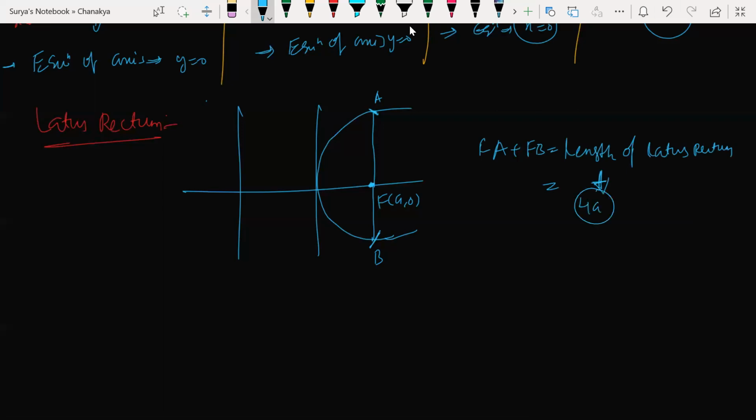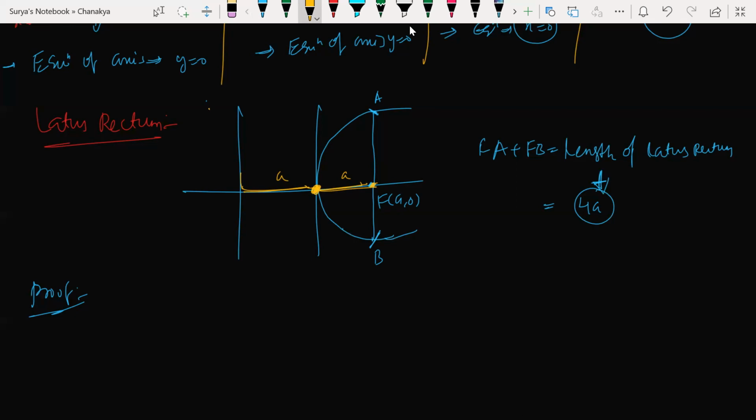I said that it is 4a. How is it 4a? कैसा आता है 4a? Let us see now. Proof of that. ठीक है? Proof. देखो. I took a point here. Perfect. देखो बेटा, I just told this is a units, right? A units. And this is also going to be a units. Am I correct? ये जो फोकस से पैराबोला पे ये एक पॉइंट लिया मैंने. I took a point on the parabola. From that point, any point on the parabola would be equidistant from the focus and directrix. That is what we know here.